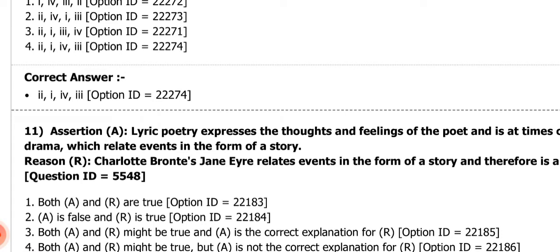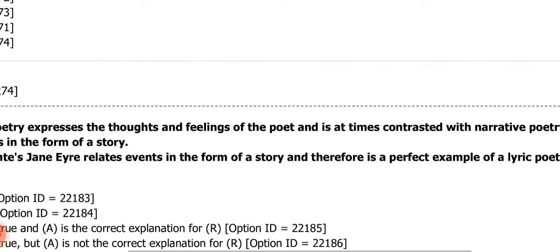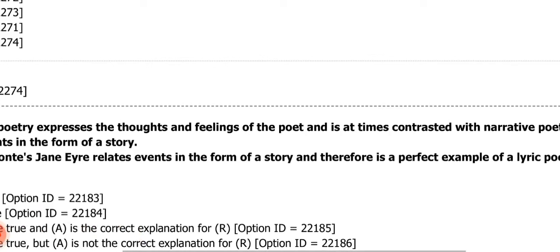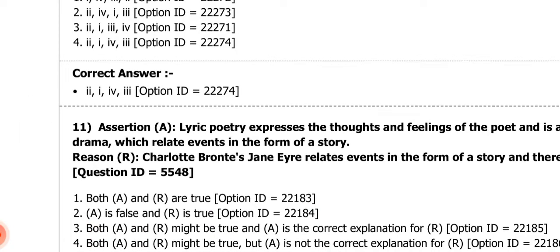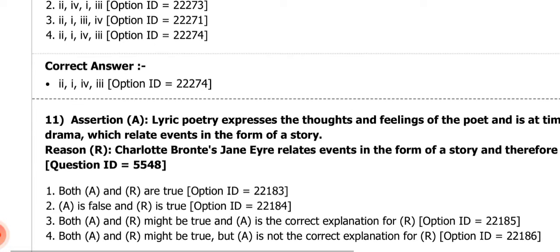Number 11 is saying assertion A: Lyric poetry expresses the thoughts and feelings of the poet and is at times contrasted with narrative poetry and verse drama, which relate events in the form of a story. Reason R: Charlotte Bronte's Jane Eyre relates events in the form of a story and therefore is a perfect example of lyric poetry.